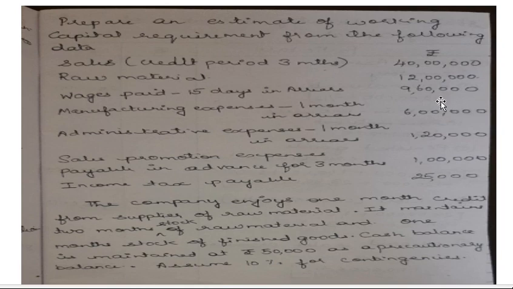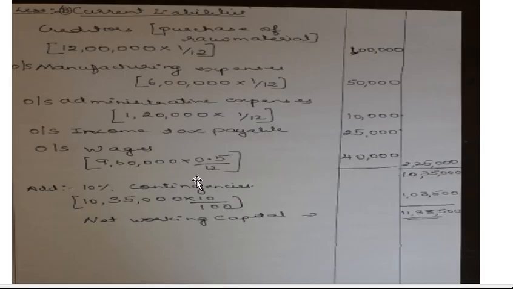Total wages 9,60,000 into 0.5 divided by 12. Here 15 days is converted into months, and half a month is 0.5, divided by the total months in a year, 12. So 9,60,000 into 0.5 divided by 12, you will get 40,000.